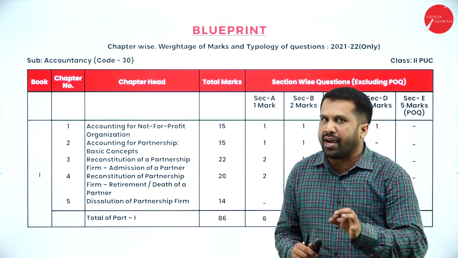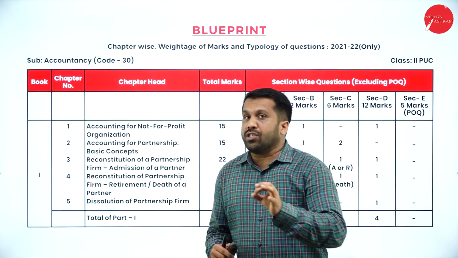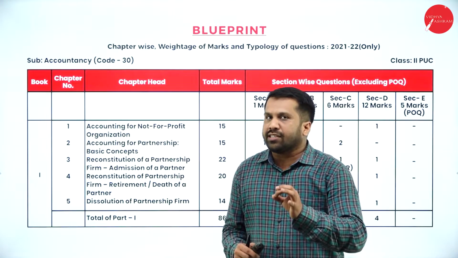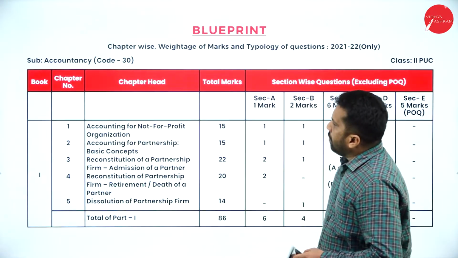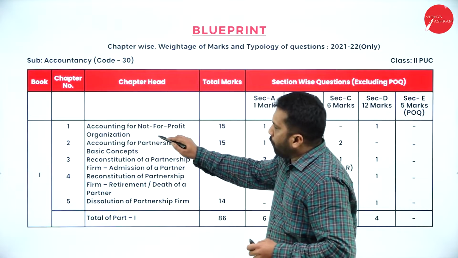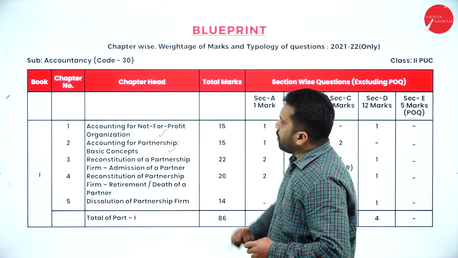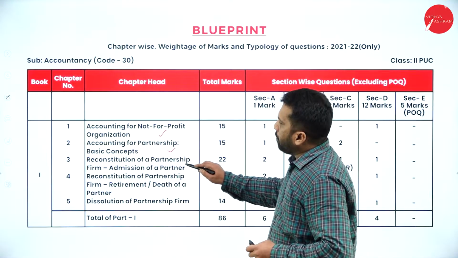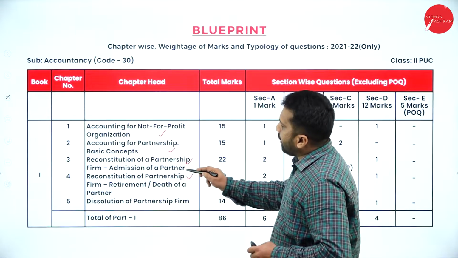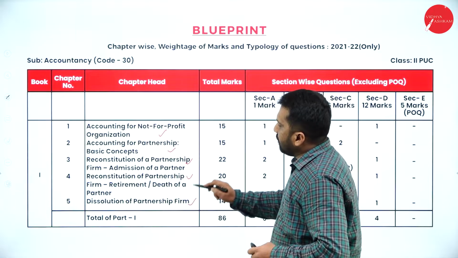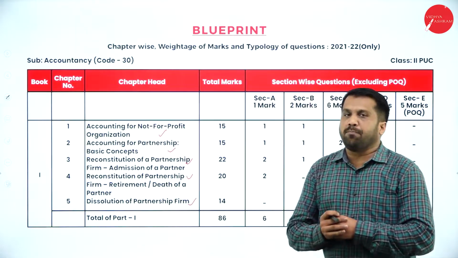Total how many units you have? You have total 11 units, or we can call them chapters. So first one, non-profit, partnership basic, admission of your partner, retirement along with death, and dissolution of partnership firm.